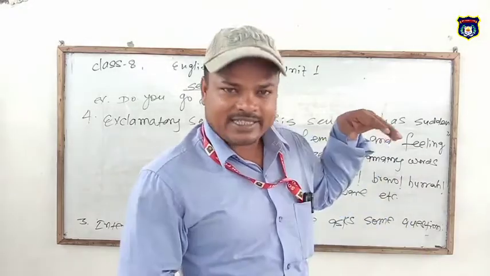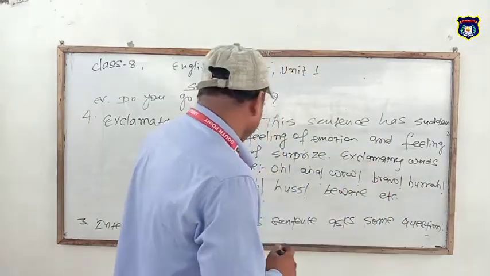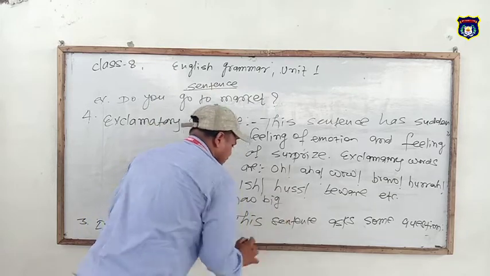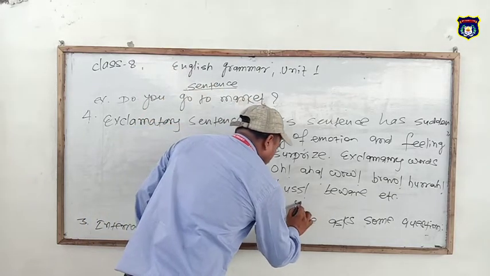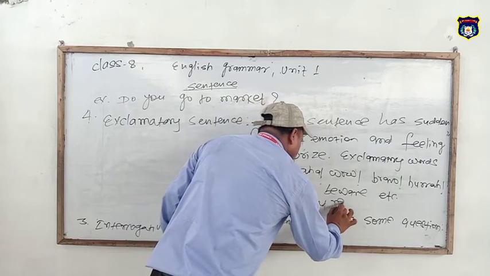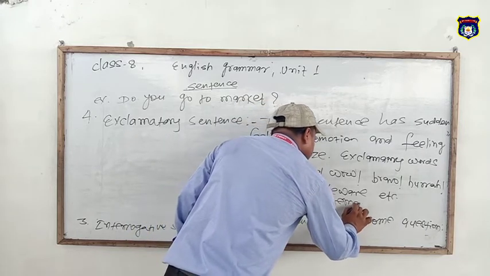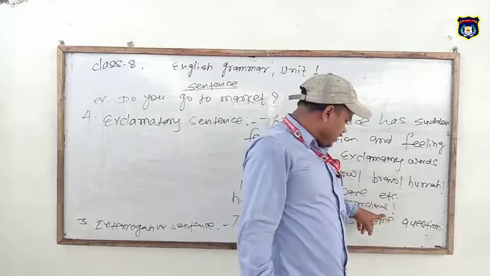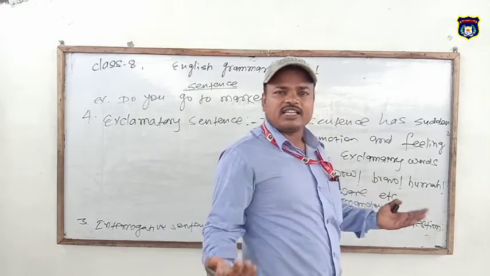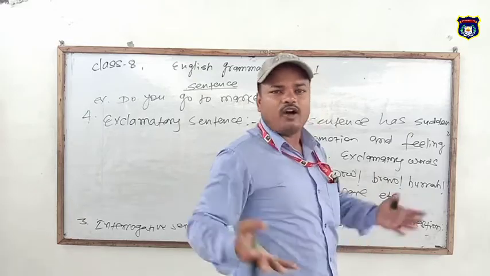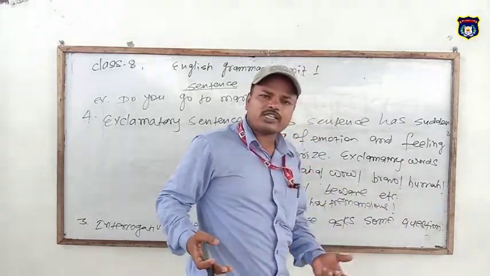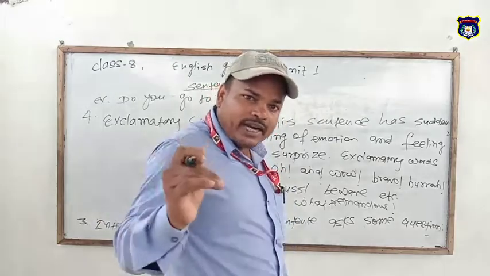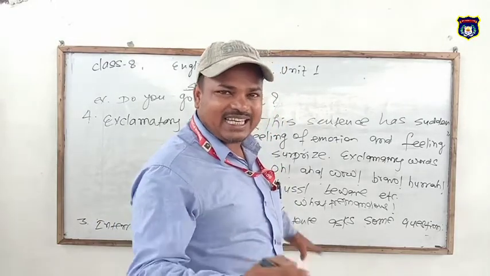How big, what tremendous, how dangerous, how rapid, how fast. So these words are exclamatory words, and a sentence including an exclamatory word is an exclamatory sentence.